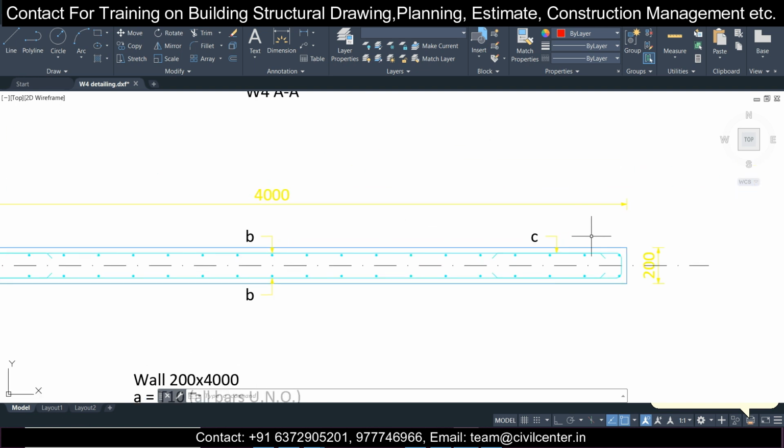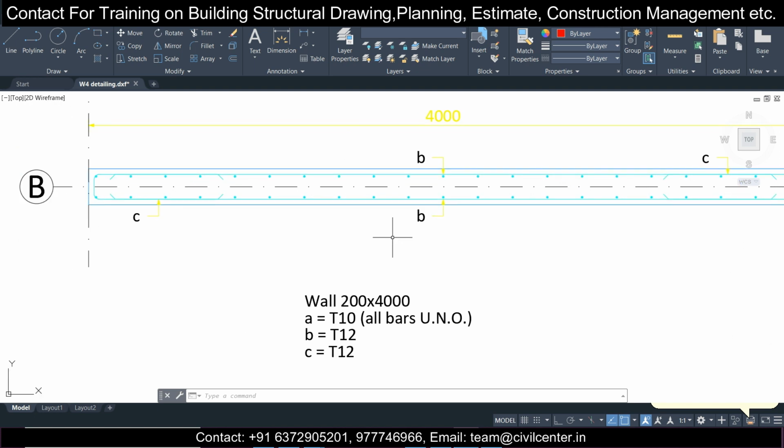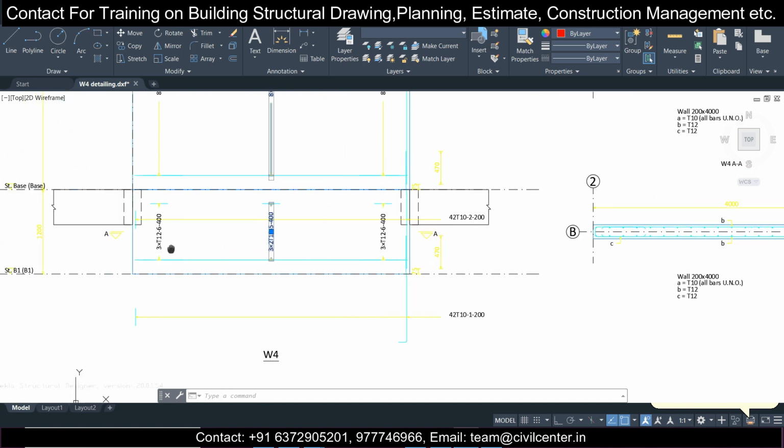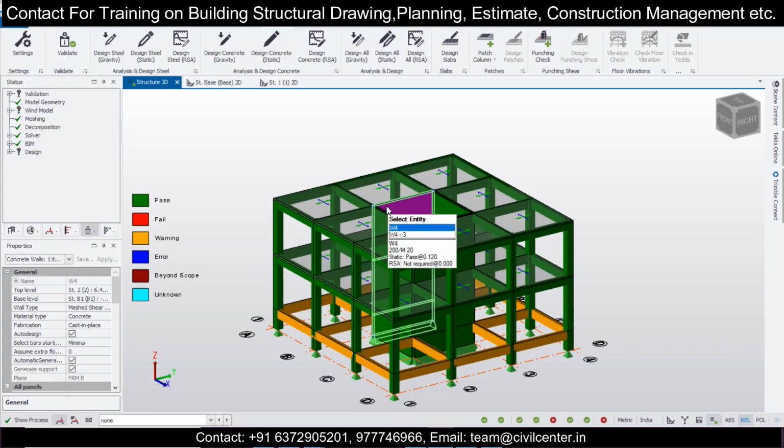In the cross section, as you can see here, C is given. A is not given here. C is given here. If you see the wall section, C and B both are the horizontal bars. These are the vertical bars. So C and B both are your 12 mm bars. So the horizontal bars here are 400 mm center to center.